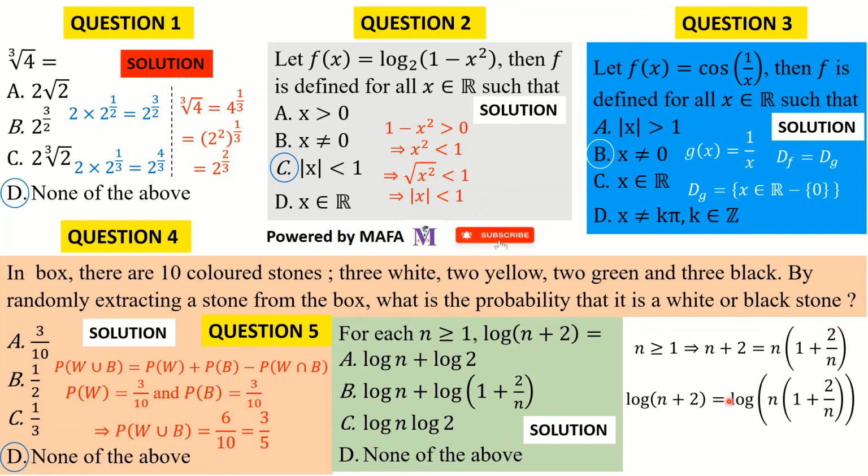So if you compute the logarithm on both sides, the logarithm of n plus 2 will be the same as the logarithm of n into 1 plus 2 on n. Now I can just call this n here A, and then 1 plus 2 on n, I can call it B. Now the law of logarithm says that the logarithm of the product is equal to the sum of the logarithms. So this is equal to the logarithm of n plus the logarithm of 1 plus 2 divided by n. Similarly, if you want to combine these two logarithms, you just take the logarithm of the product of the arguments, and you get back to this response. So clearly the correct response is option B.